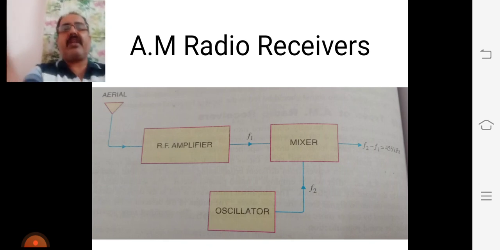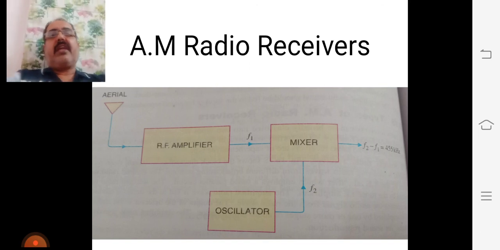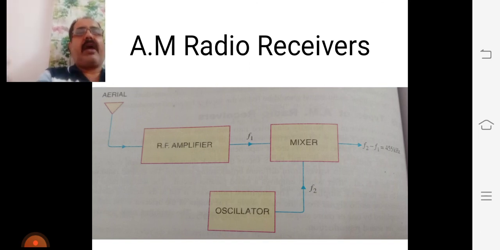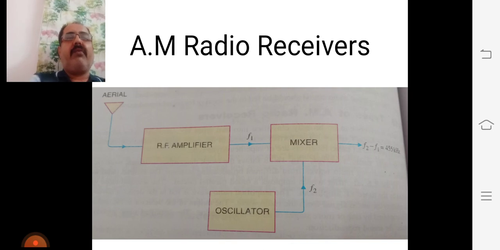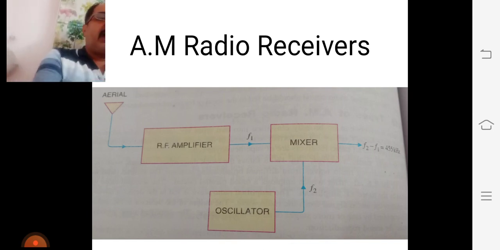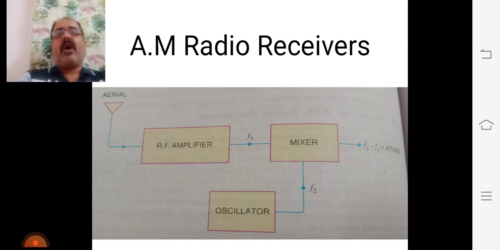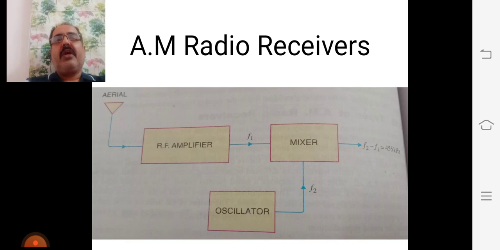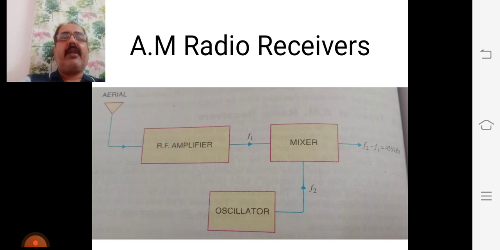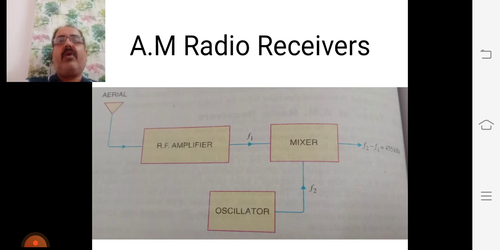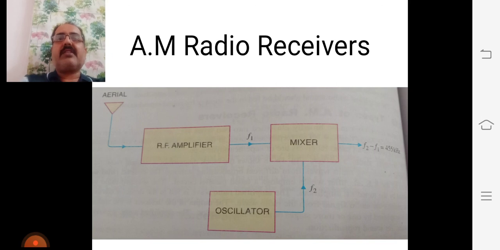As explained later, the circuit is designed so that the oscillator always produces a frequency that is 455 kilohertz above the selected radio frequency. Therefore, the mixer will always produce an intermediate frequency of 455 kilohertz, regardless of the station to which the receiver is tuned.